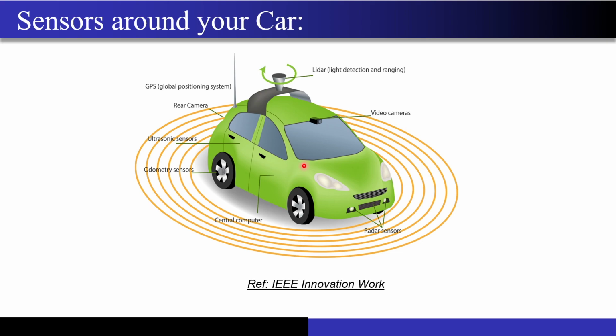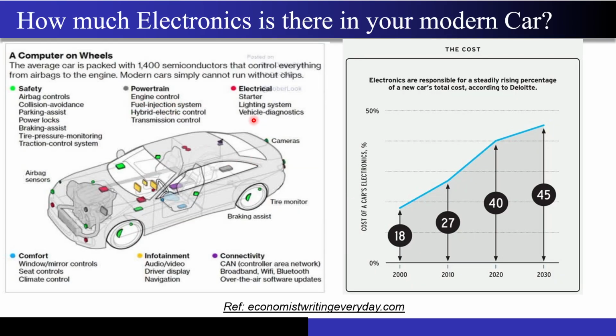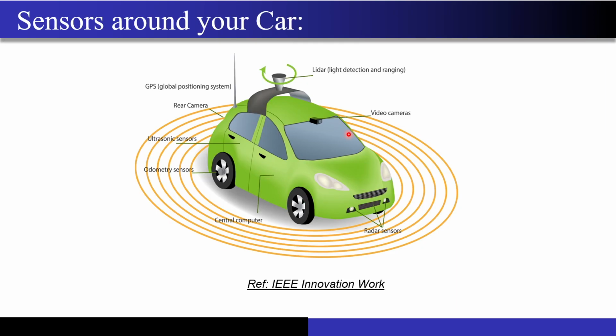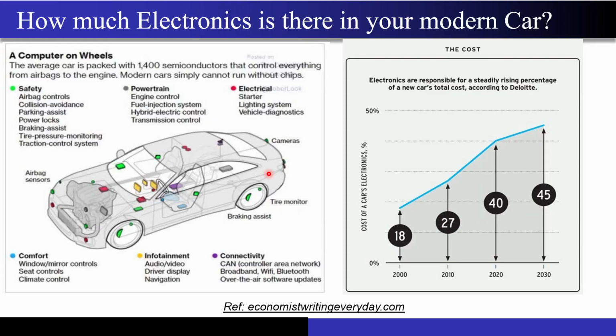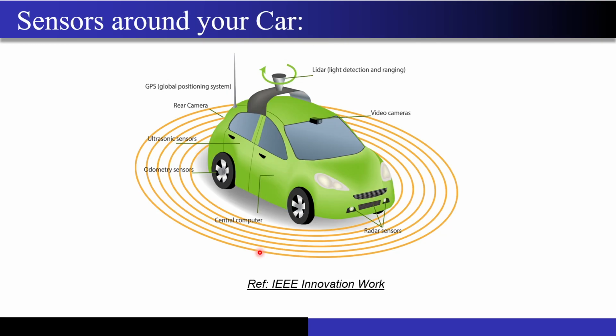So this is the reason why I just told you this image first, that there are a lot of different sensors that are present and all this information will come to your central computer only, maybe through some network. So if you want, you can study about this CAN protocol that you are seeing over here, controller area network, right? It will give you an idea of how the information travels to the central computer, and this is the job of the central computer, and this is where our VLSI lies, this central computer, right?